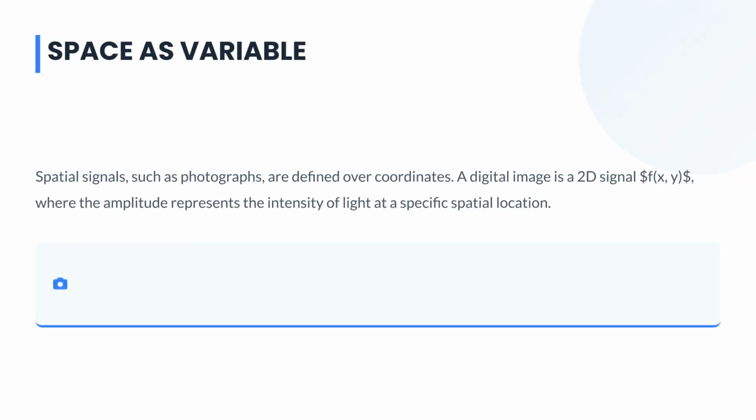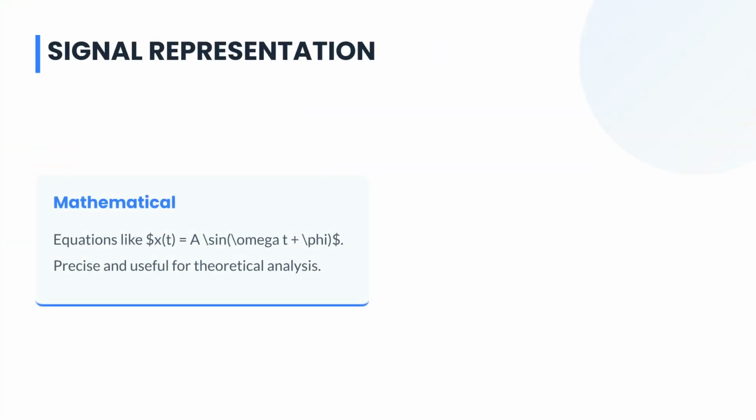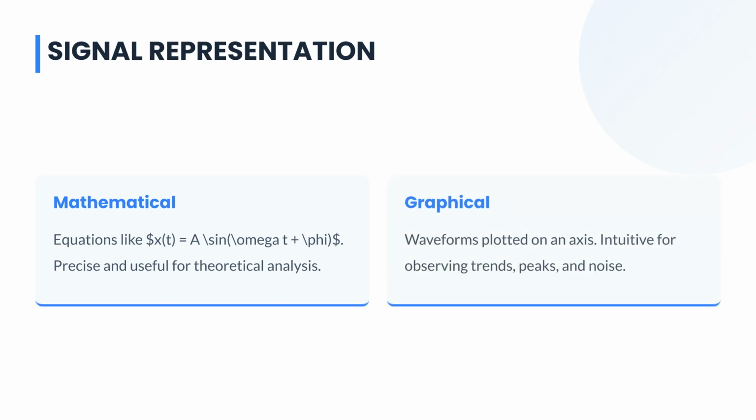Spatial signals, such as photographs, are defined over coordinates. A digital image is a two-dimensional signal where the amplitude represents light intensity at a spatial location. Spatial signals allow us to process patterns, textures, and visual geometry. Signals can be represented mathematically through equations, which are precise and useful for theoretical analysis. They can also be represented graphically as waveforms plotted on an axis, which is intuitive for observing trends, peaks, and